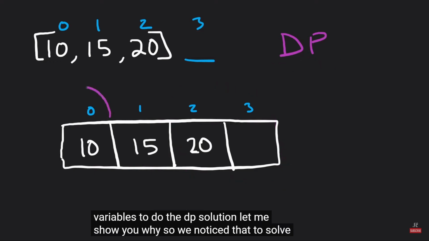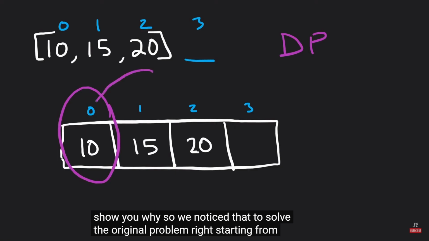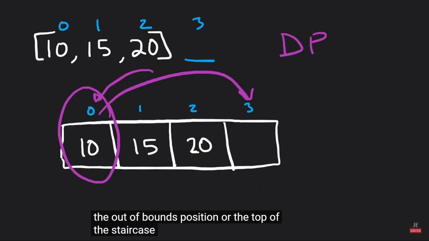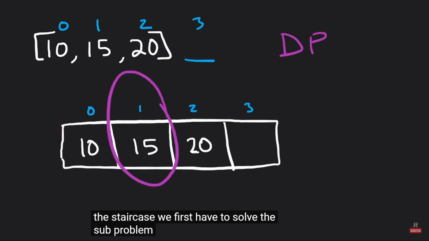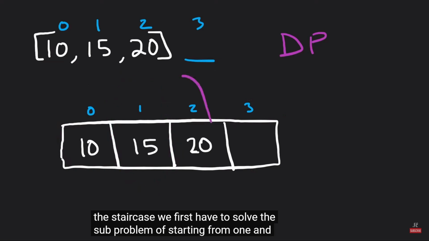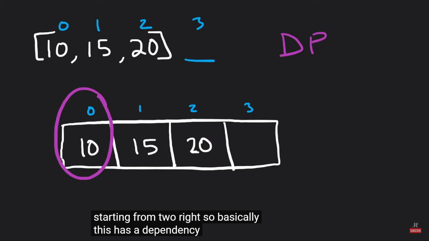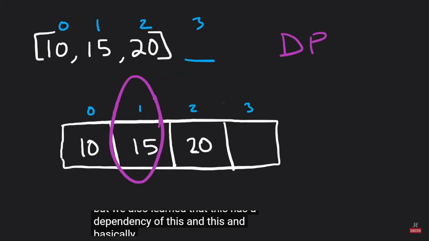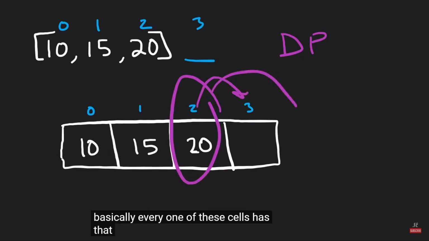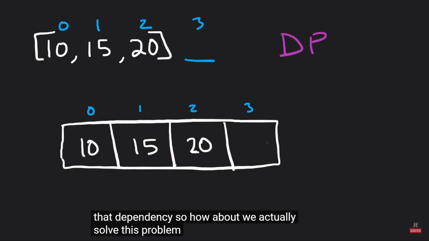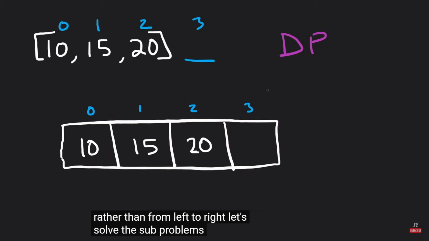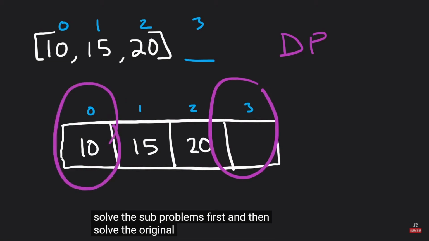So we noticed that to solve the original problem, right, starting from index 0, what's the minimum cost to reach the out of bounds position or the top of the staircase? We first have to solve the subproblem of starting from 1 and starting from 2, right? So basically this has a dependency of this and this, but we also learned that this has a dependency of this and this, and basically every one of these cells has that dependency. So how about we actually solve this problem from right to left rather than from left to right? Let's solve the subproblems first and then solve the original problem.